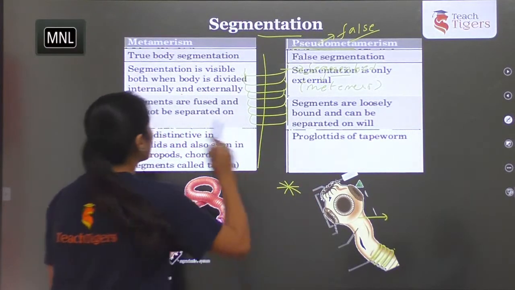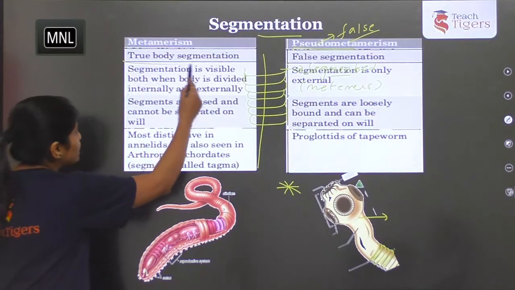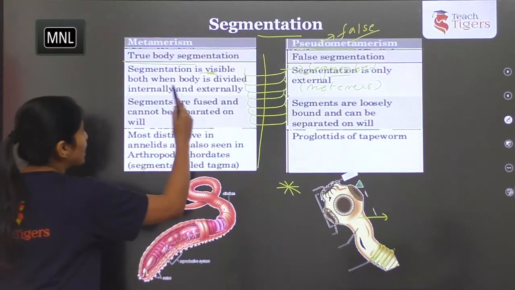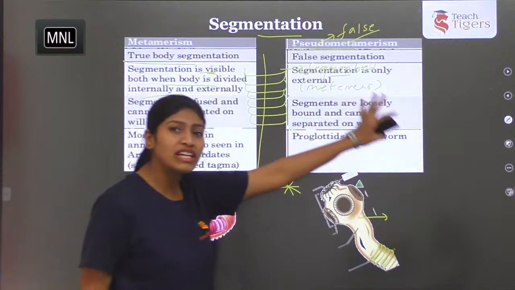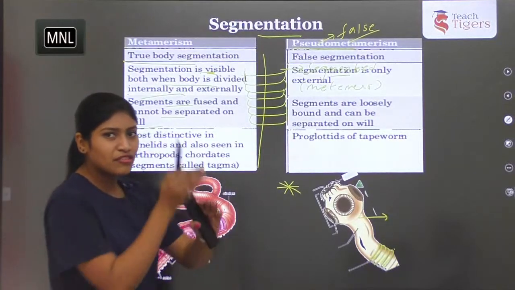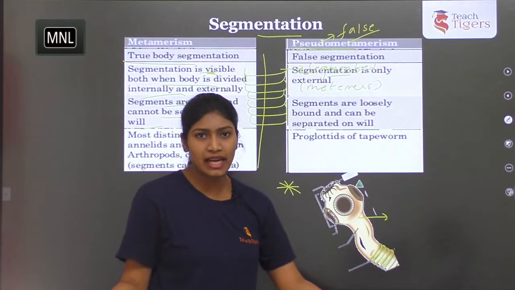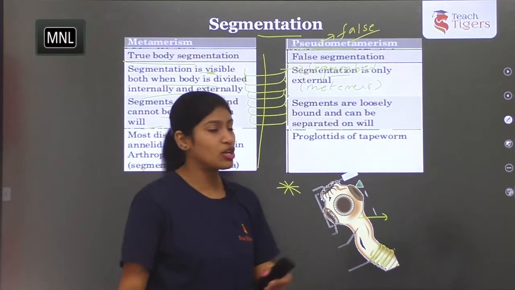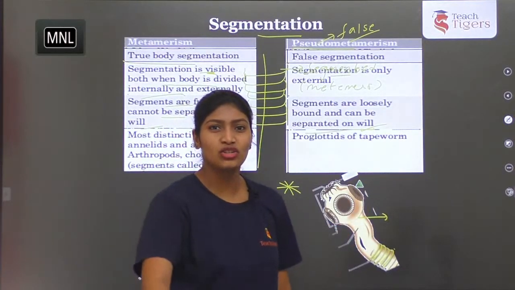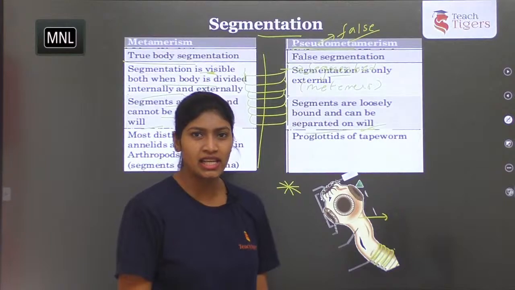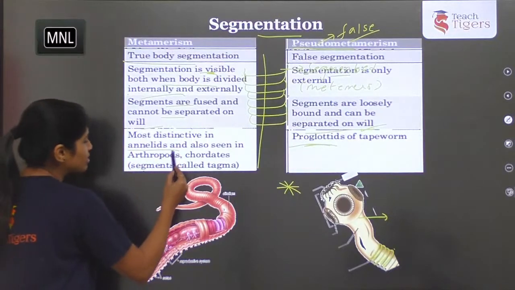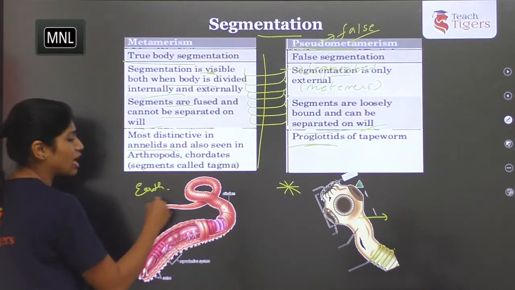They act as parasites. This is one more interesting and important point. Please note it down. So coming to the comparison, here true body segmentation is exhibited, here it is false. And here the segmentation is visible both externally as well as internally. Here it is only external but not internal. Segments are fused and cannot be separated at will. If you cut the earthworm body, the organism will die, right? It cannot again rejoin or work as an individual. But here, they are separated at will. For what? To cause infection in the human body. So those are called proglottids of tapeworm. Here, most distinctive in annelids, that is earthworm, leech and all are the best examples.